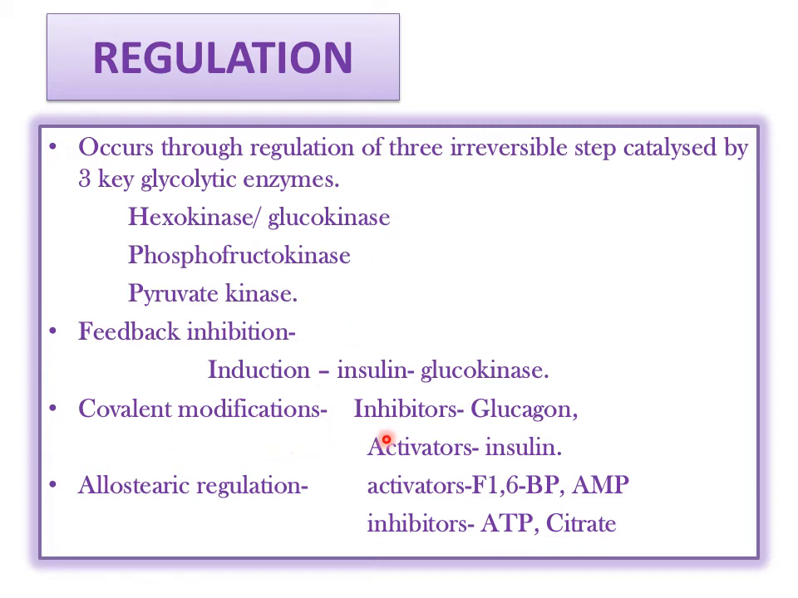Then covalent modification: we can see that the inhibitor is glucagon and the activator is insulin. Insulin activates this pathway and glucagon inactivates this pathway. Allosteric regulation: we see that the activators are fructose 2,6 biphosphate and AMP, whereas the inhibitors are ATP and citrate.